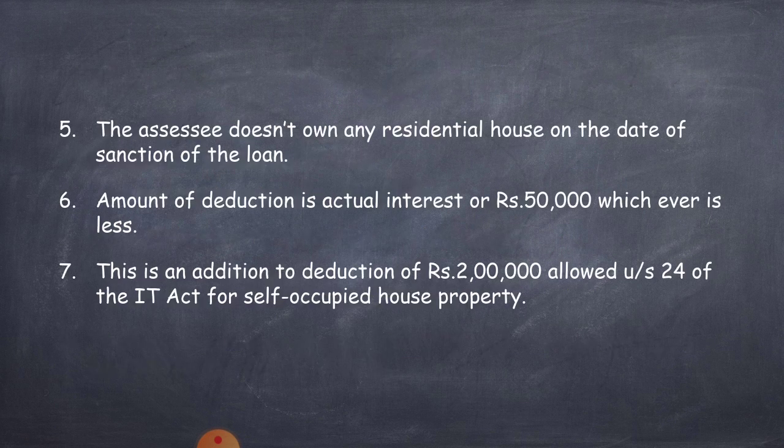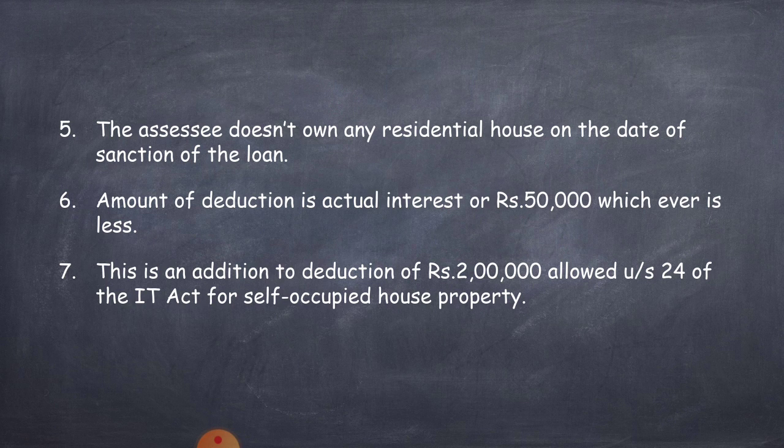Next condition is the assessee does not own any residential house on the date of sanction of the loan. That means that the residential house for which he is taking loan must be his first residential house. He should not own any residential house on the date of sanction of the loan amount. Only for the first residential house he can claim deduction under section 80EE.